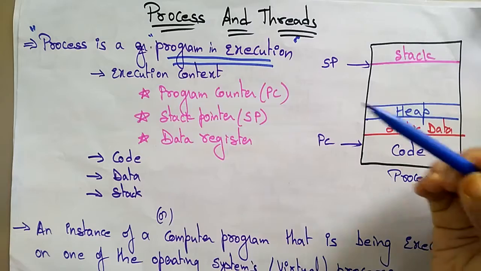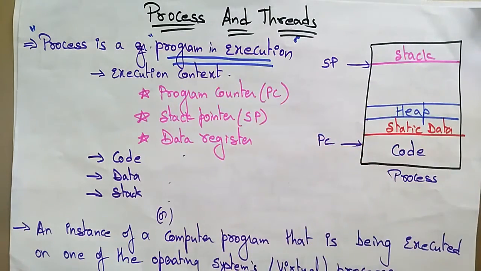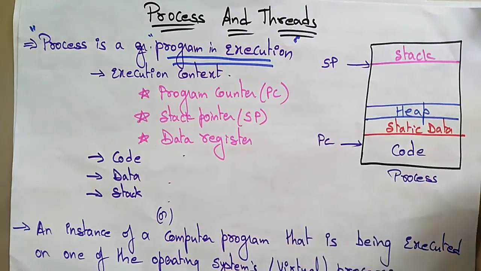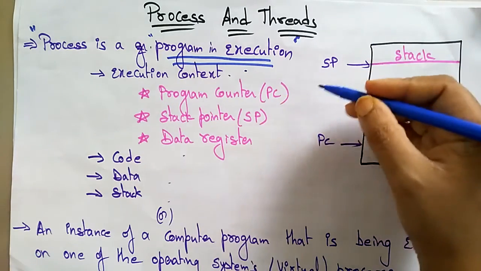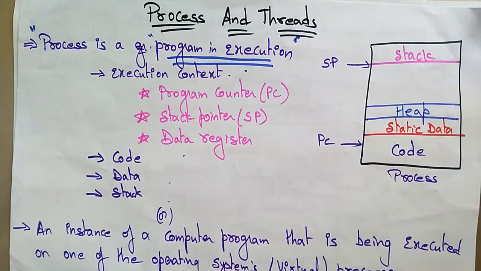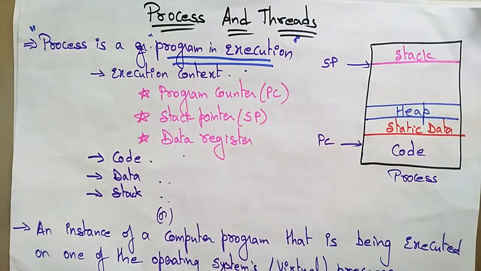So the process consists of execution context, code, data and stack. Whatever the processor stores as information to perform the operation is a process. The process is divided into execution context. In the execution context, you have the program counter, stack pointer and the data register to store the data, and the code segment, data segment, stack segment.